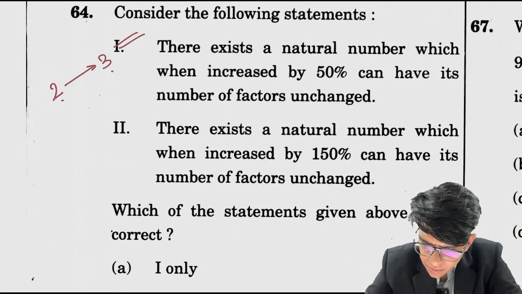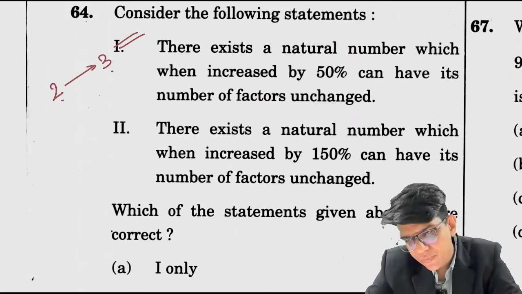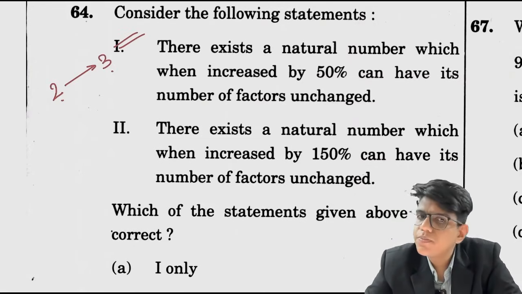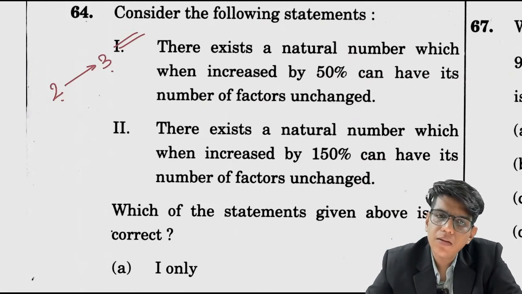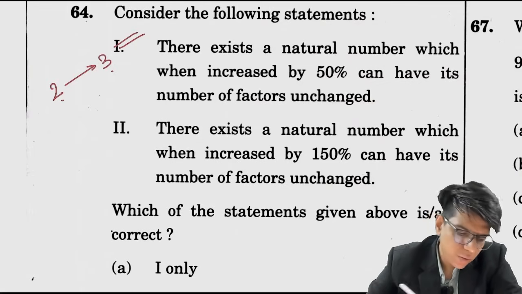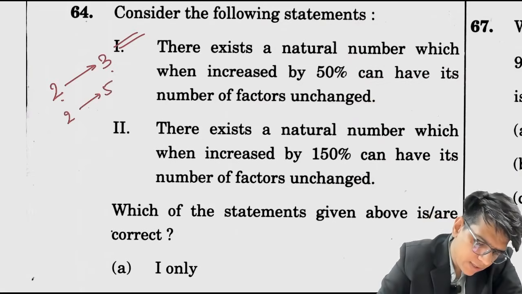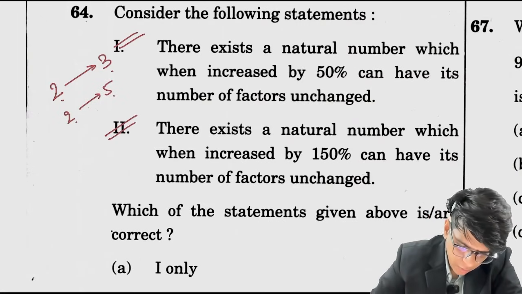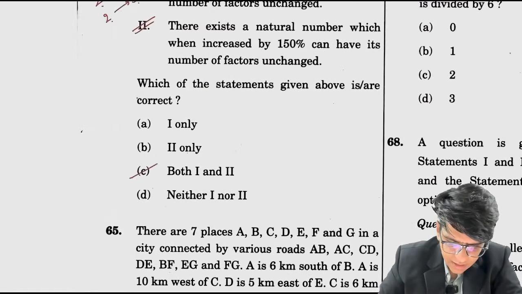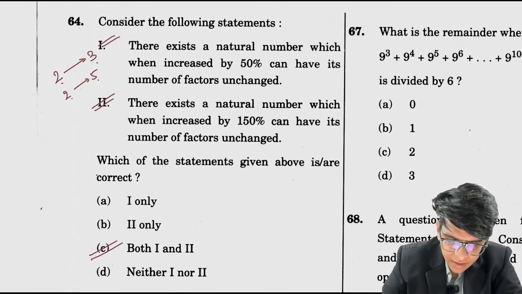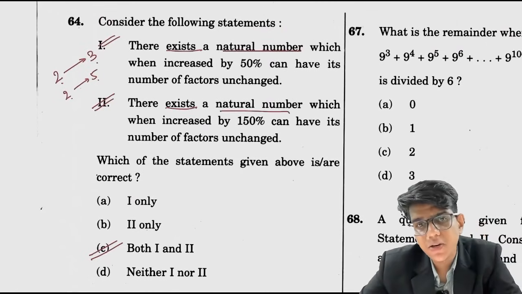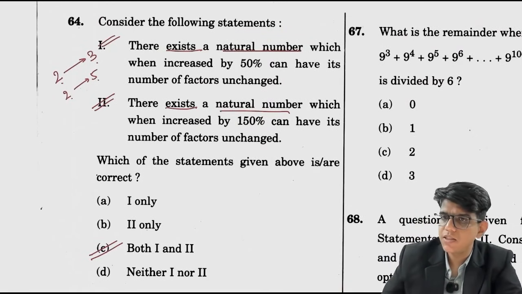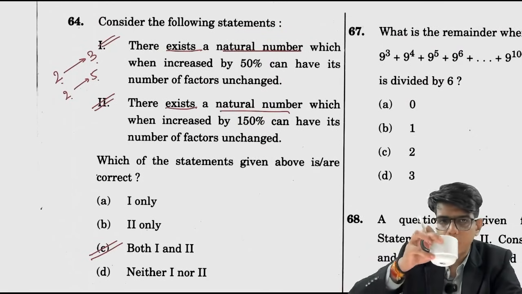There exists a natural number which when increased by 150% can have its number of factors unchanged. If you increase 2 by 150%, it becomes 5. The number of factors of 5 is also 2, so this is also correct. Both statements are correct: a natural number exists whose number of factors doesn't change, 2 and 2 in the first, and 2 and 2 in the second too.